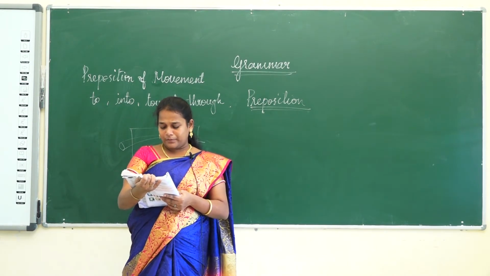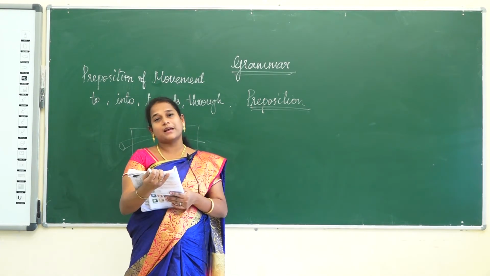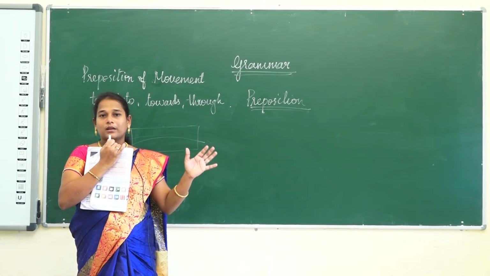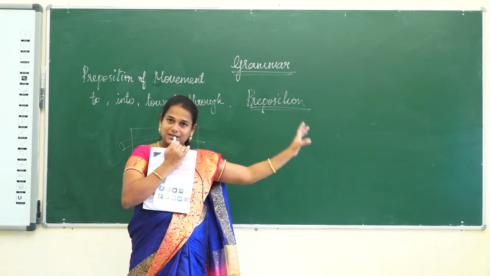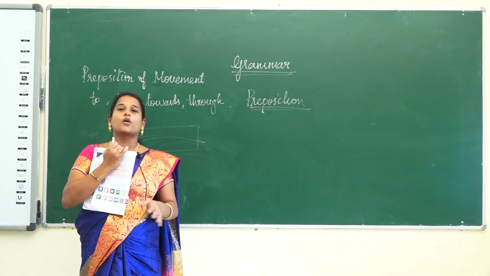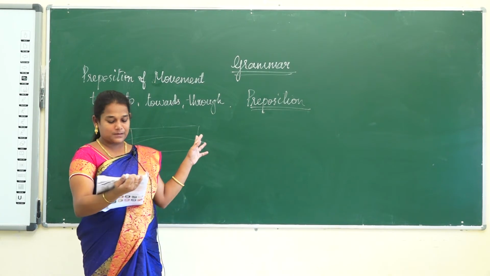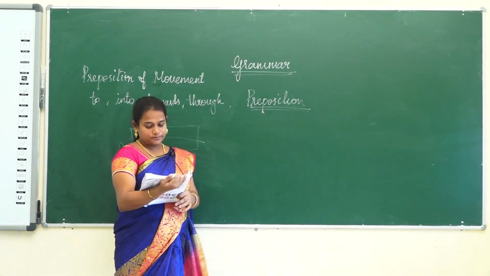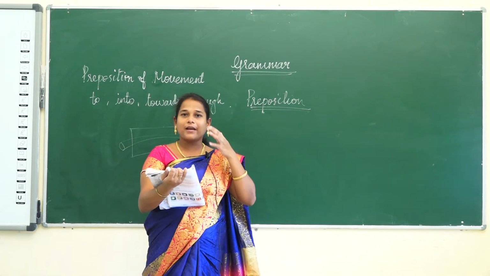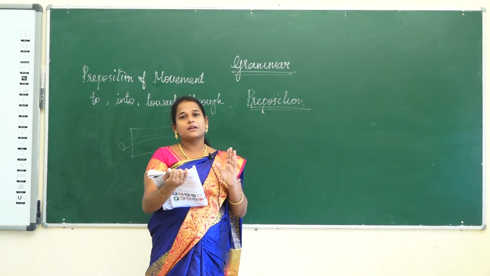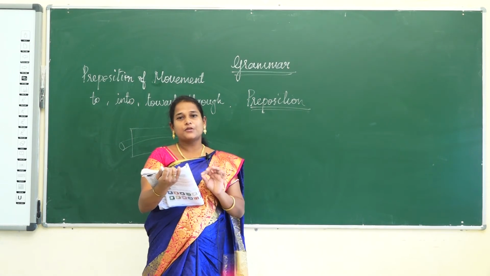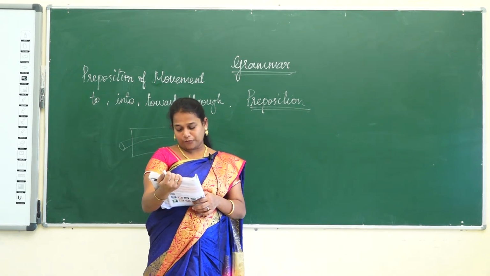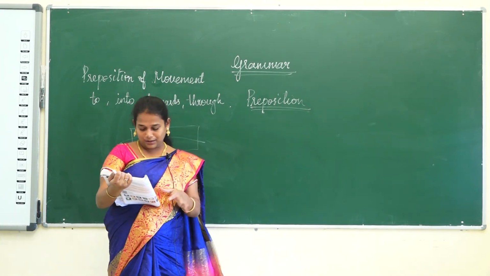The construction of the building has been going on since January. So, the construction of the particular building started in January, but it is continuing, it is still going on. So, since helps us to denote the thing which is going on. Okay. So, since we can use in the present perfect continuous tense. Then for refers to the duration of time, how long we are doing, that is for.